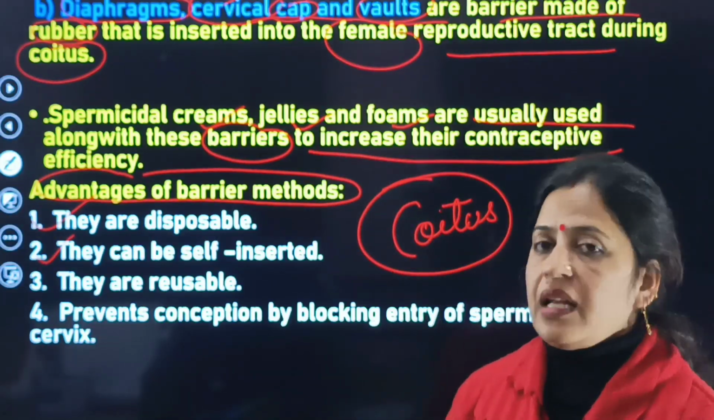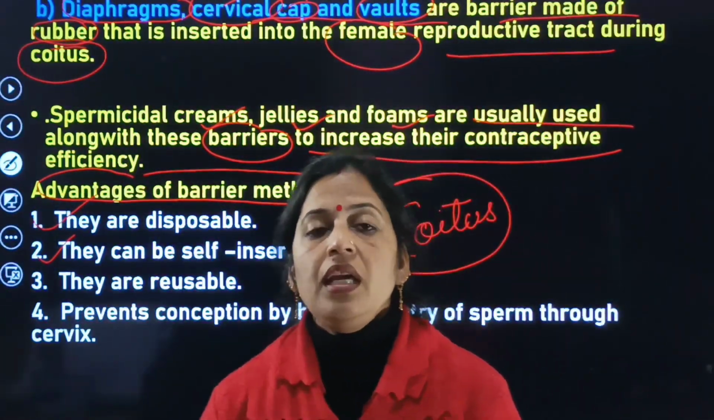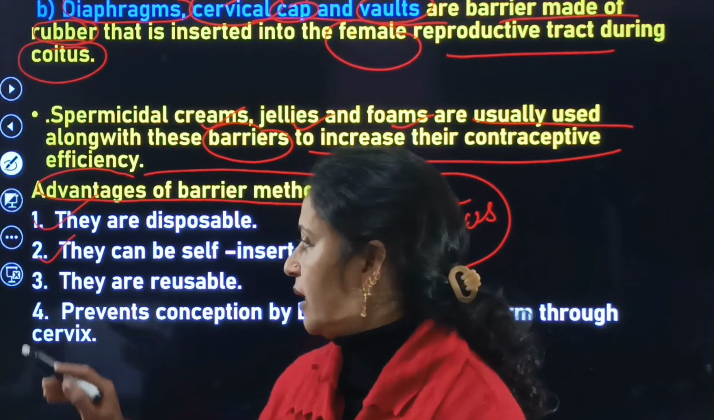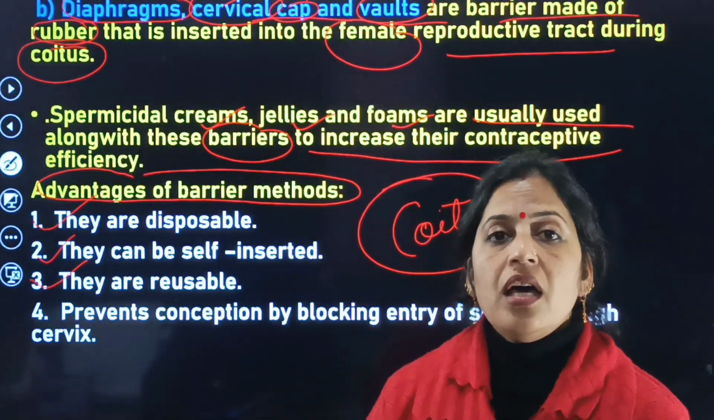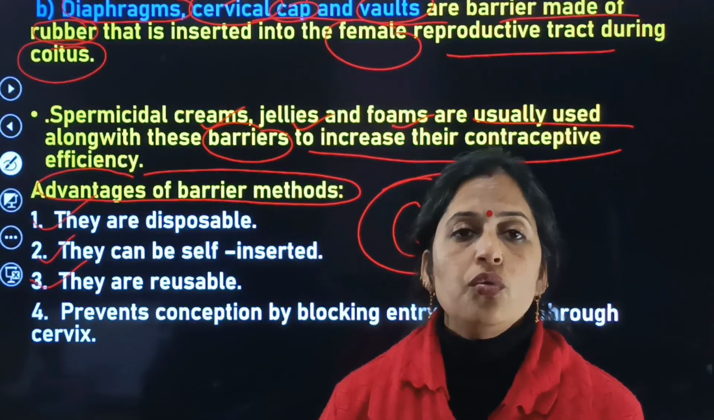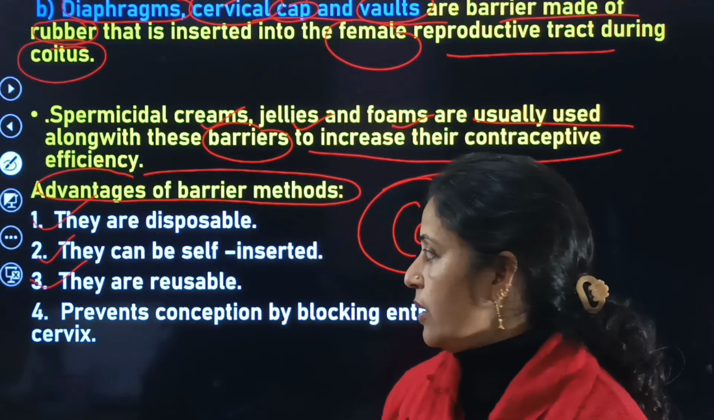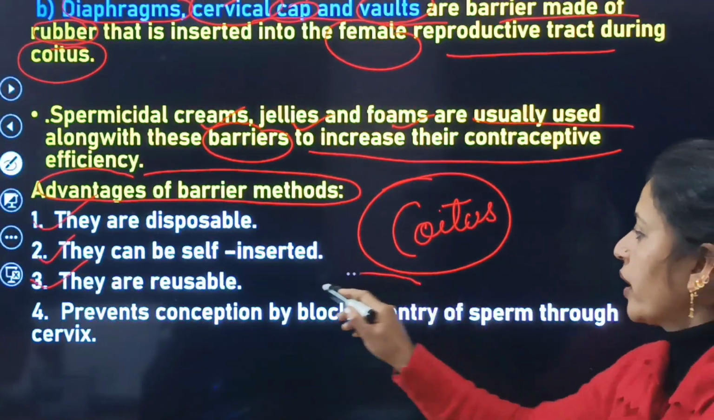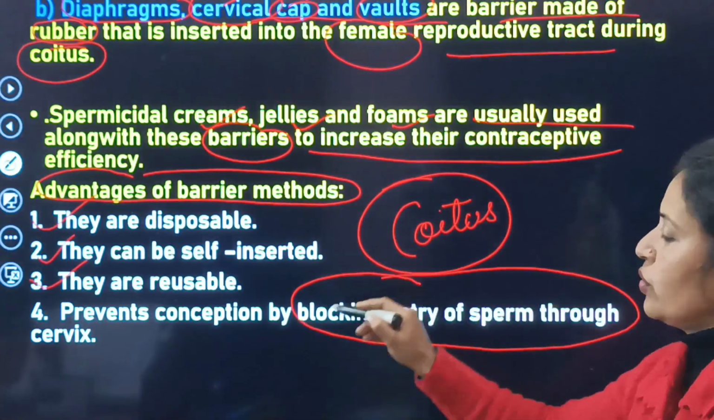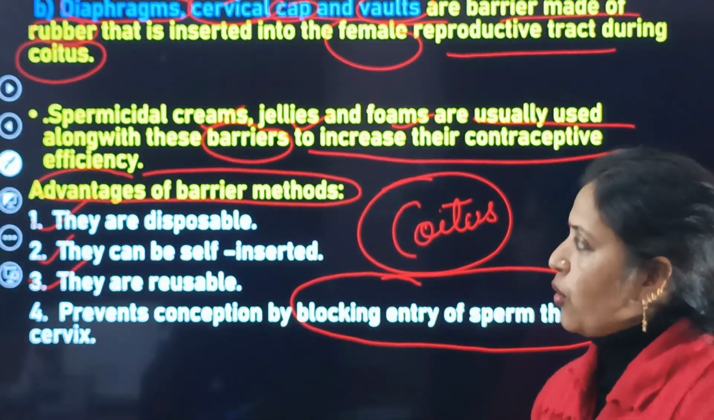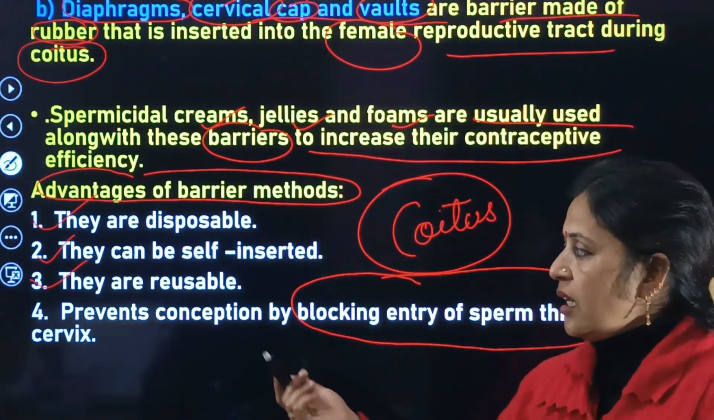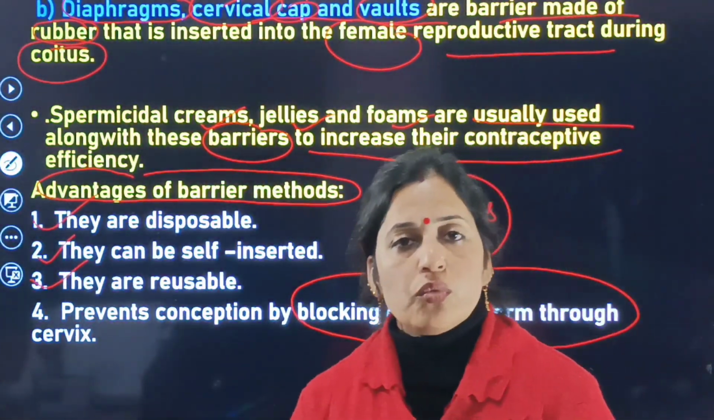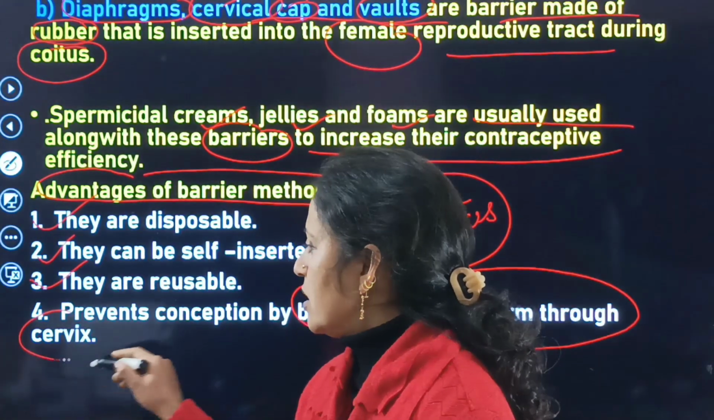Second one is they can be self-inserted. That means they can be easily self-inserted. This is the second advantage of the barrier method. Third one is they are reusable. Fourth one is that it prevents conception by blocking entry of the sperms through the cervix. So this is the most important advantage of the barrier method.